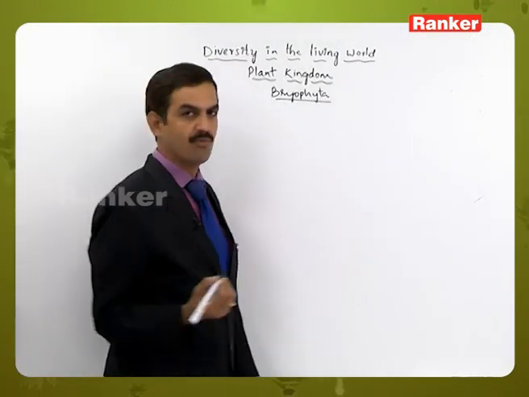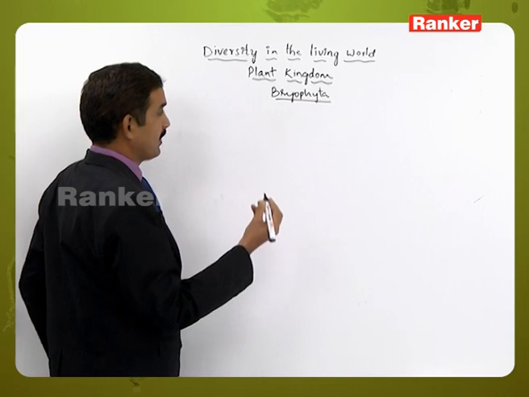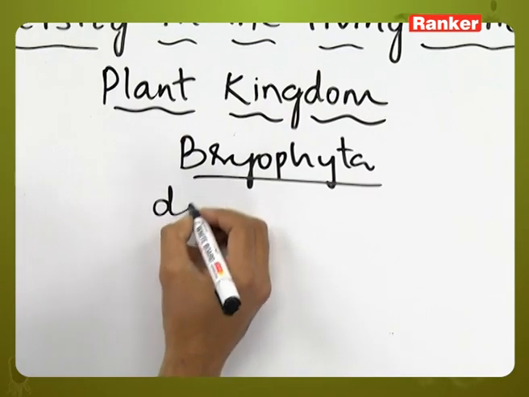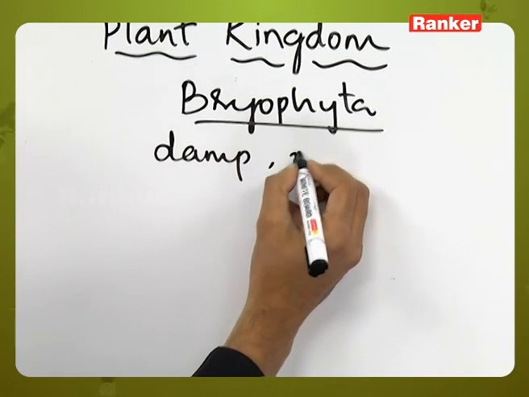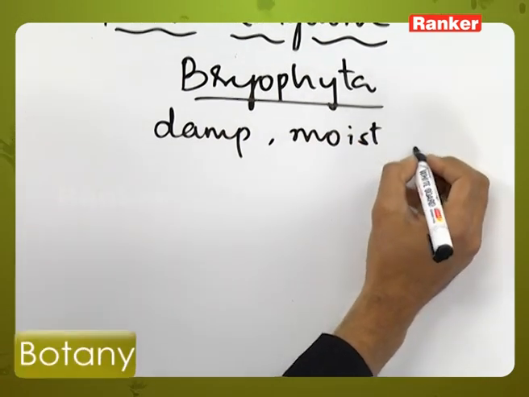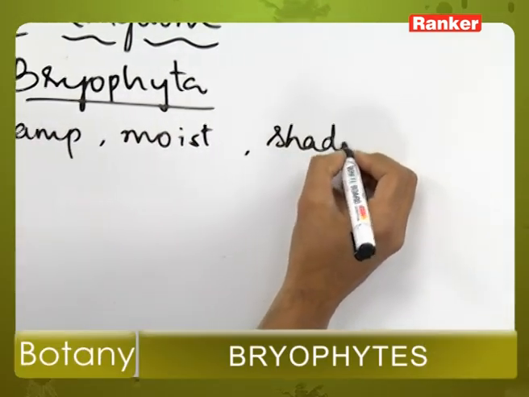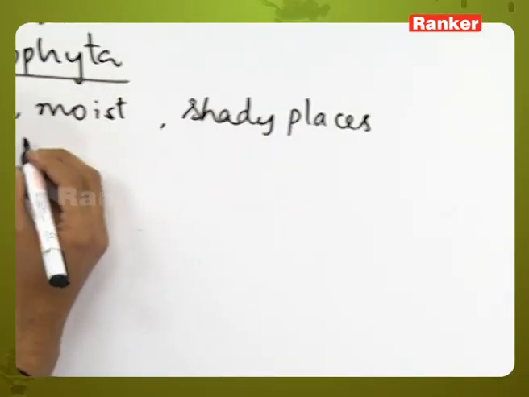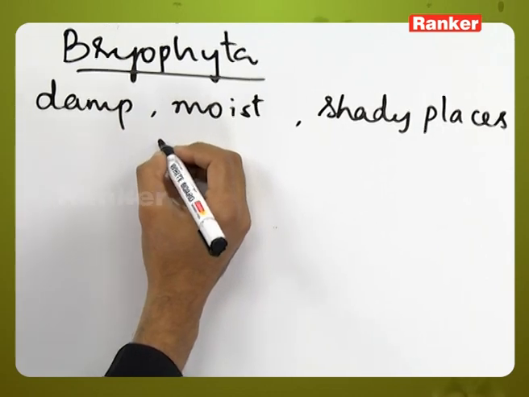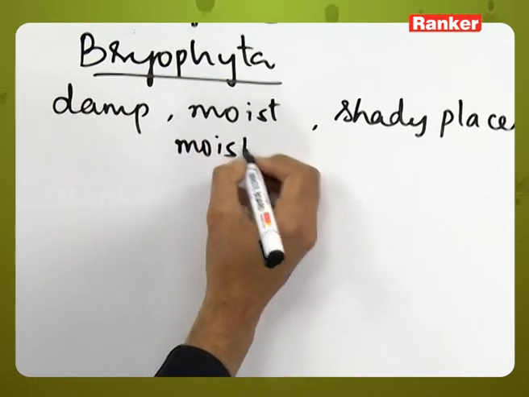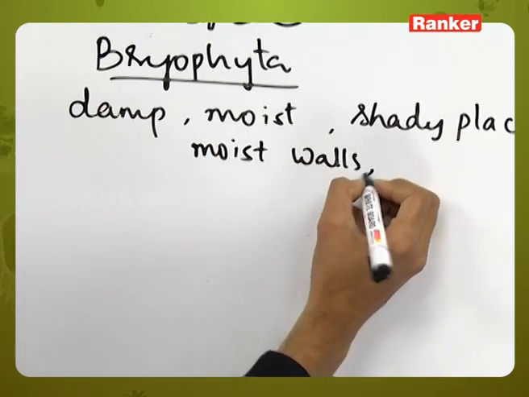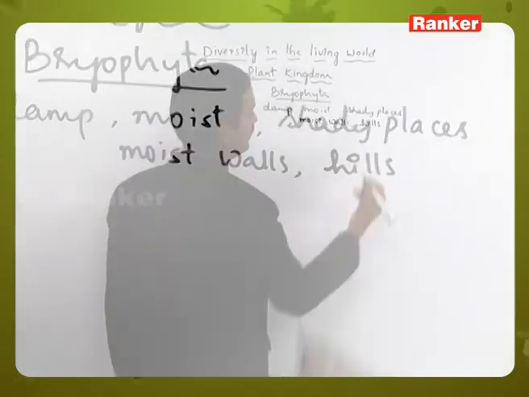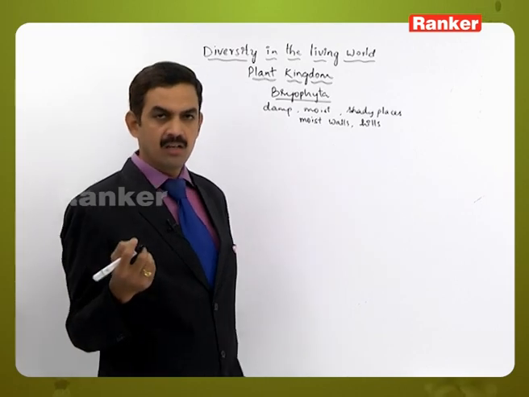Or Bryophytes. Bryophytes are the plants which survive in damp, moist, shady places. They may grow on wet walls or moist walls, or on the hills, or wherever there are shady areas.